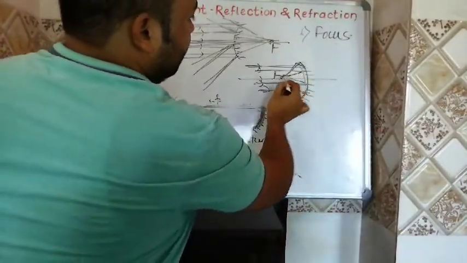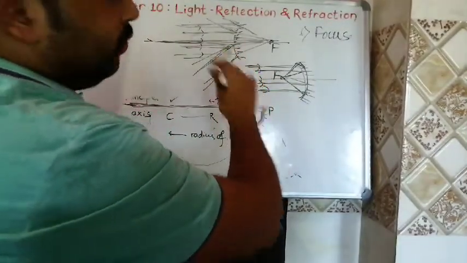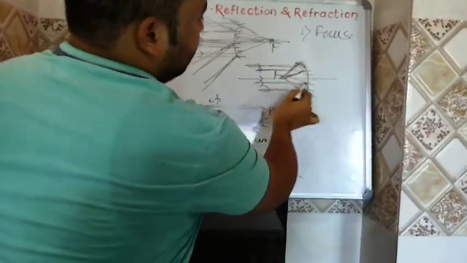They are meeting at a point here. They are directly meeting where they appear to be. They are actually not meeting; they are extending them in the backward direction. But in this case, they are meeting directly.